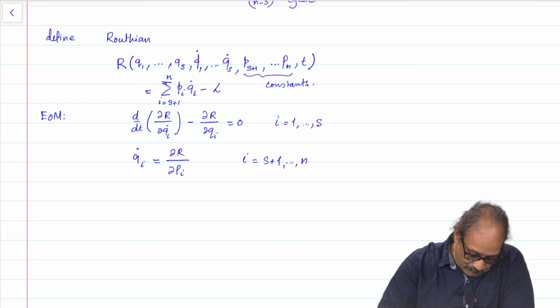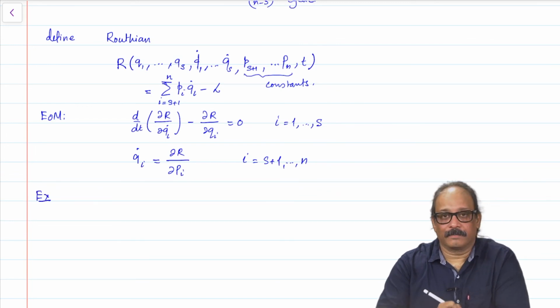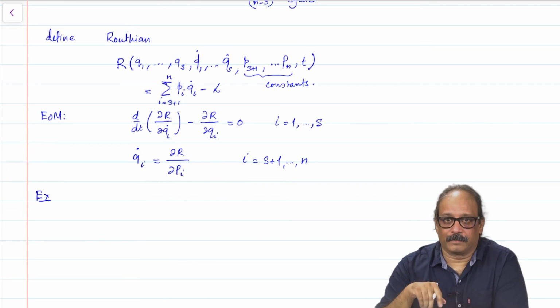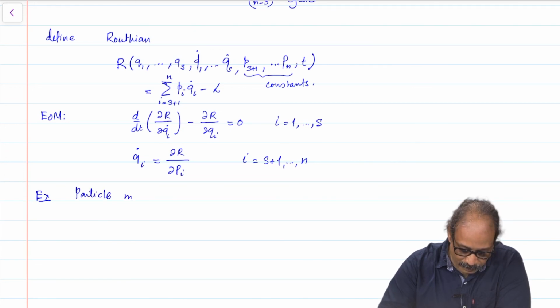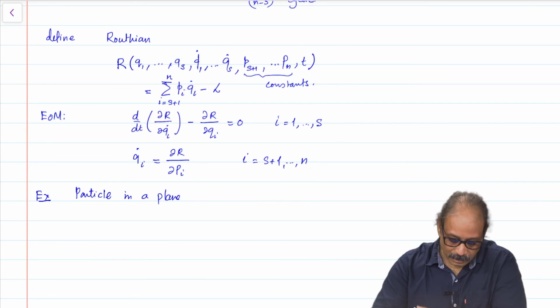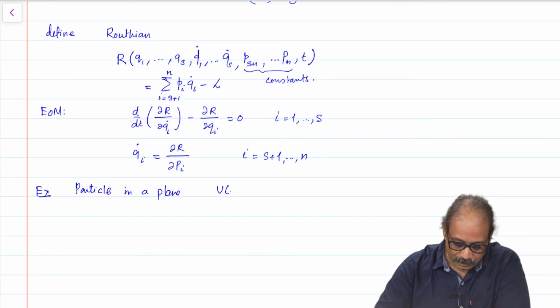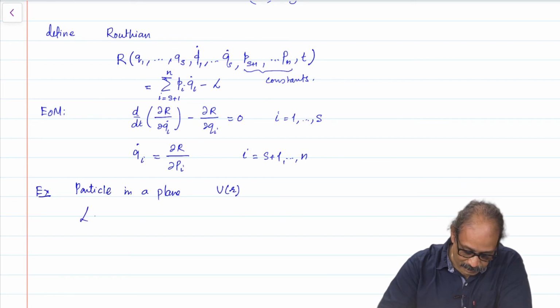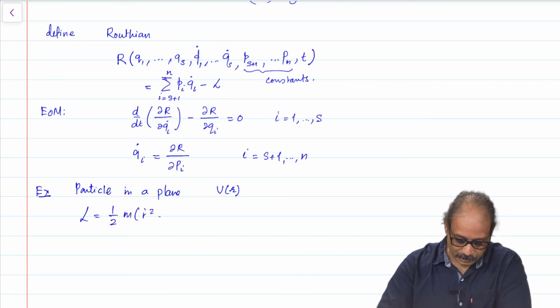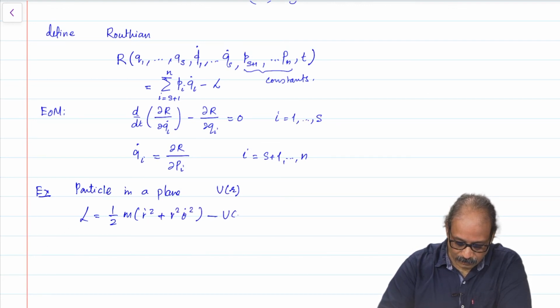Let me take one example for this, an example of a symmetric potential. A particle moving in a plane under the influence of a potential which depends only on the variable r and does not depend on the variable theta. So, the Lagrangian here is half m (r dot square plus r square theta dot square) minus U of r.